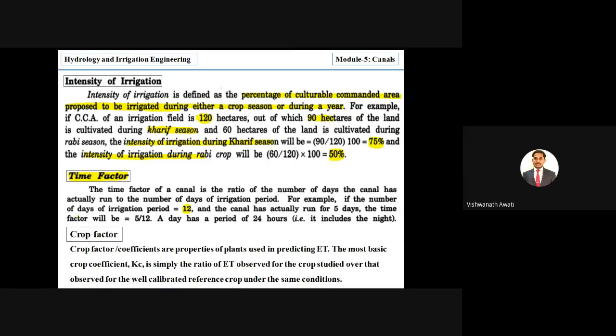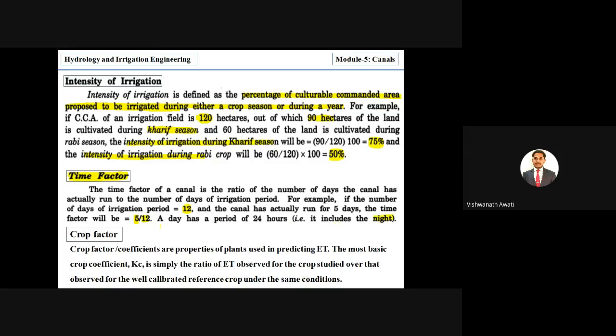For example, if the number of days of the irrigation period is 12, that is 12 days of 24 hours. As per the design, the canal has to run for 12 days, but the canal has actually run for 5 days. The time factor will be 5 by 12. So actually on the ground it is only 5 days, but from the design it is 12 days. Then the time factor is 5 by 12. And as I told, it is 24 hours, even night is also considered.